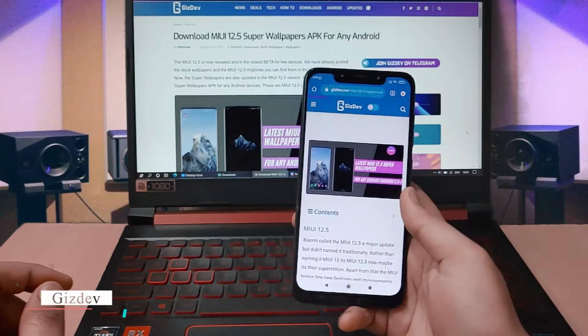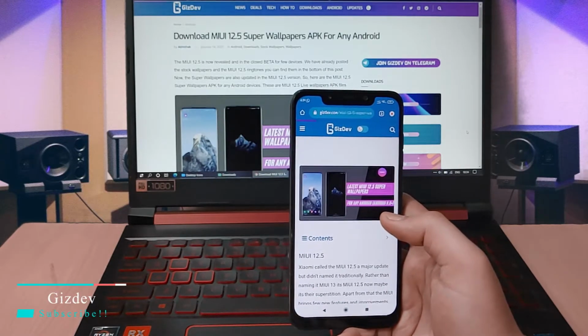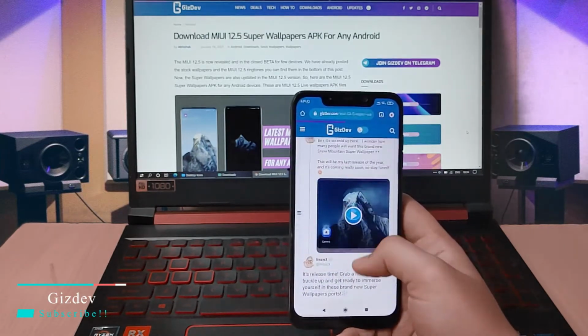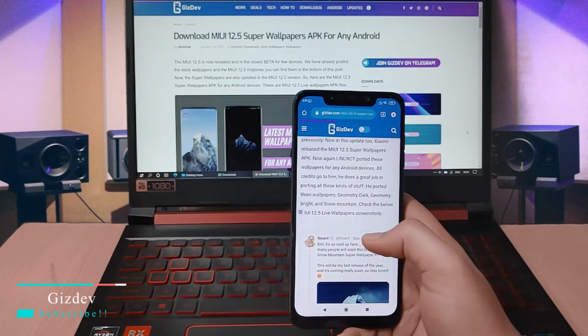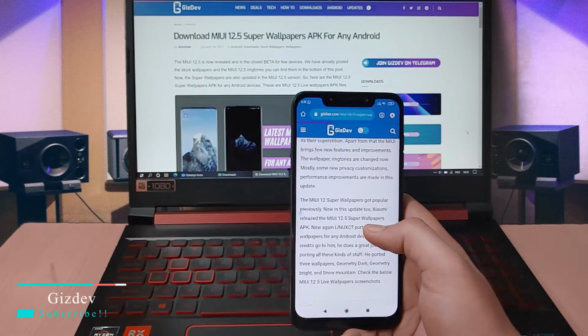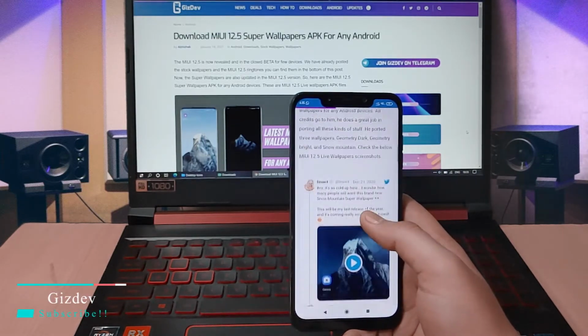Hey guys, welcome to this video and my name is Abhishek and today we will see about the MIUI 12.5 Super Wallpapers APK for any Android devices. The MIUI 12.5 is now revealed and in the closed beta for few devices. We have already posted the stock wallpapers and the MIUI 12.5 ringtones. You can find them in the link in the description below. So here are the MIUI 12.5 Super Wallpapers APK for any Android devices.